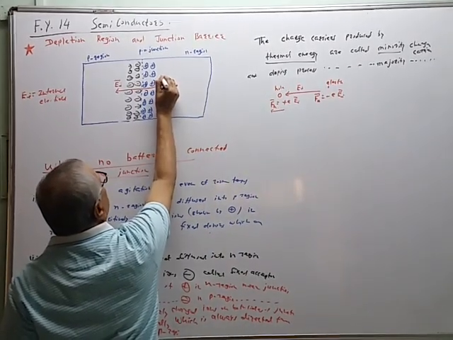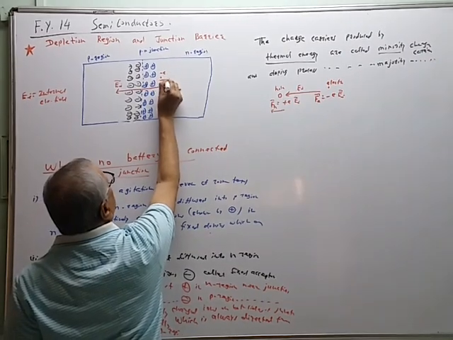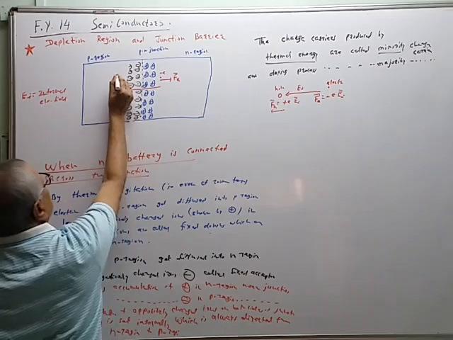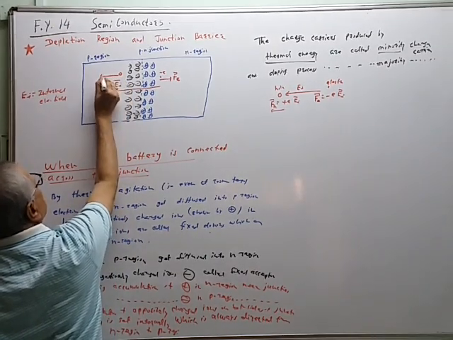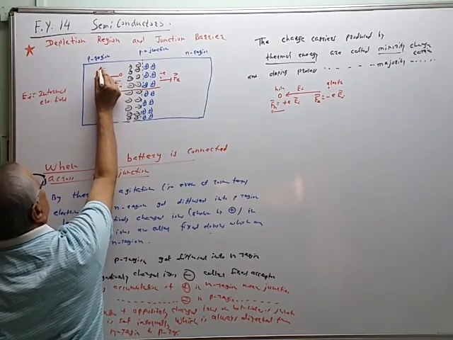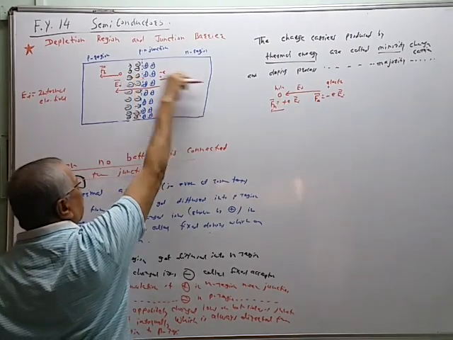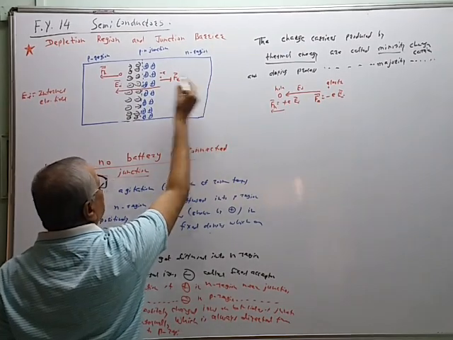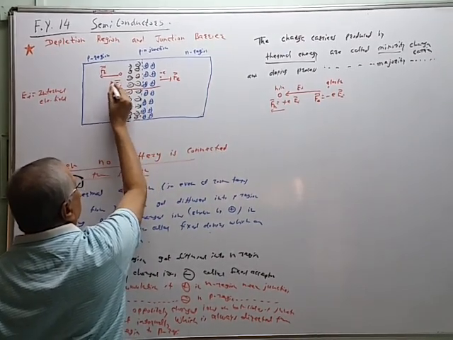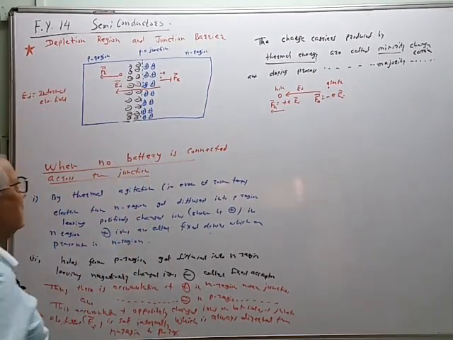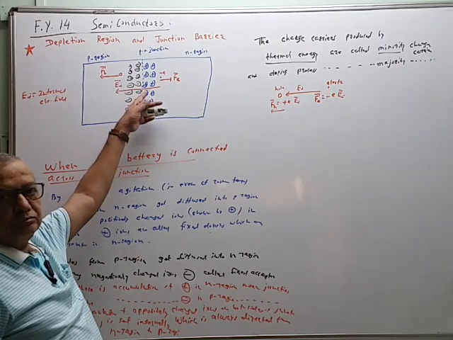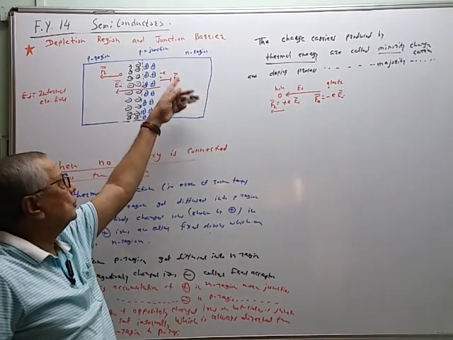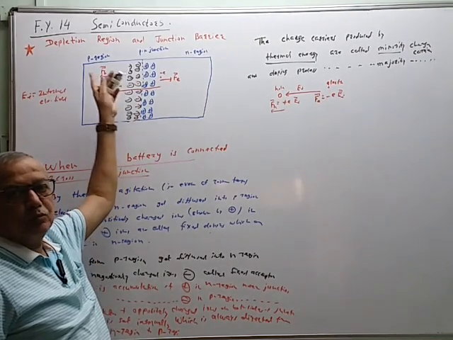If there is an electron, it experiences the force in this direction; if there is a hole, it experiences the force in the other direction, and therefore the electron cannot diffuse, it will get repelled back. The hole cannot diffuse, it gets repelled back, and therefore through this region no hole can pass from P region to N region, and no electron can pass from N region to P region.